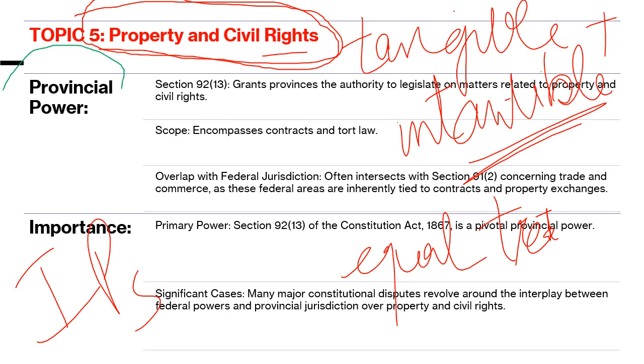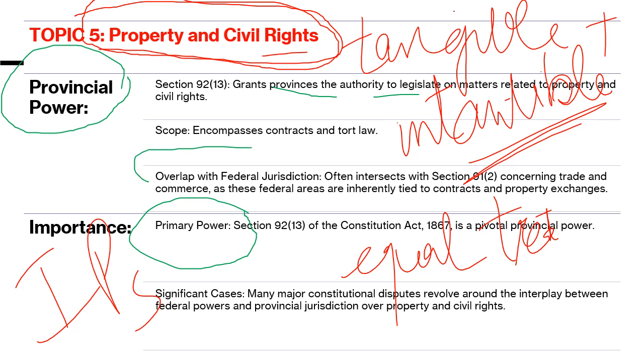So provincial power. Who controls property and civil rights? Section 92(13) says provinces have the authority to legislate on matters related to property and civil rights. So the primary power is with the provinces but it often intersects with section 91(2) that concerns trade and commerce, which we'll be talking about later on.